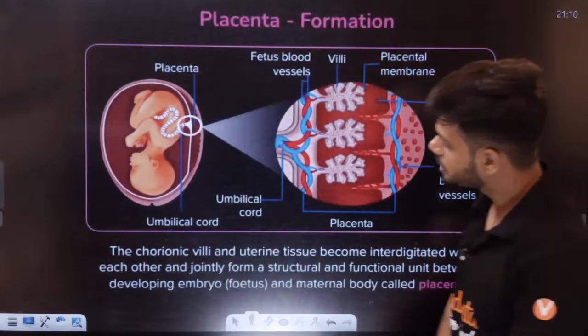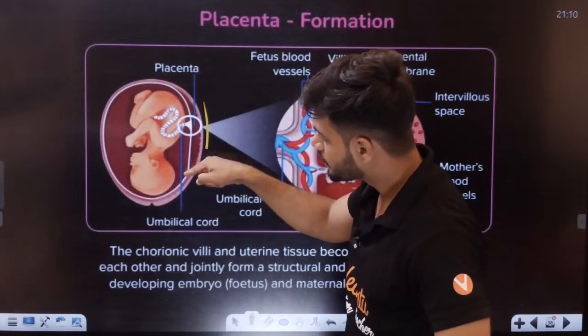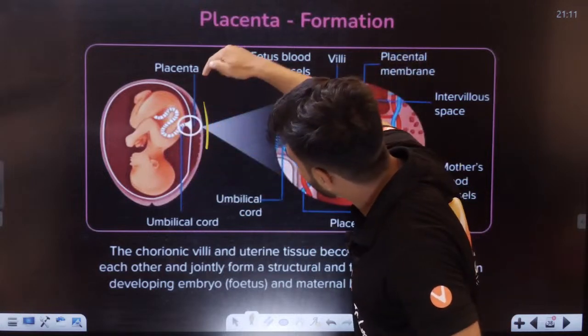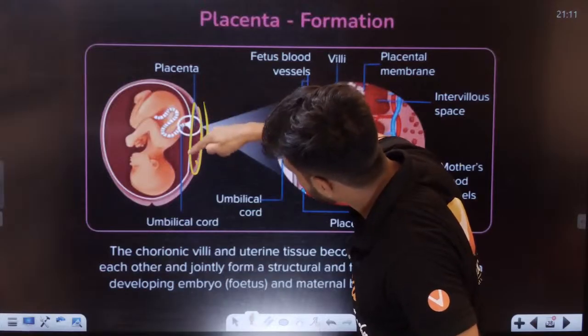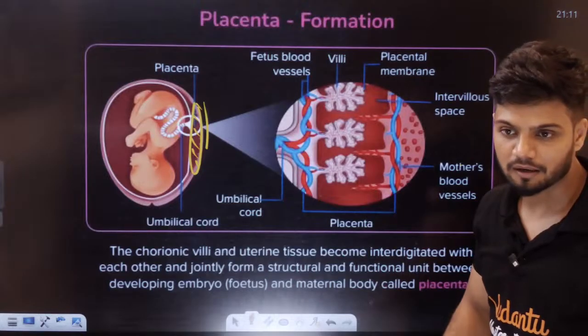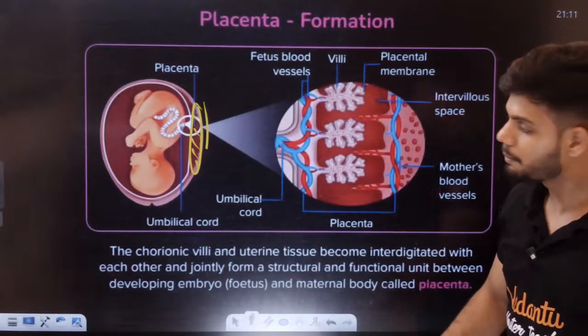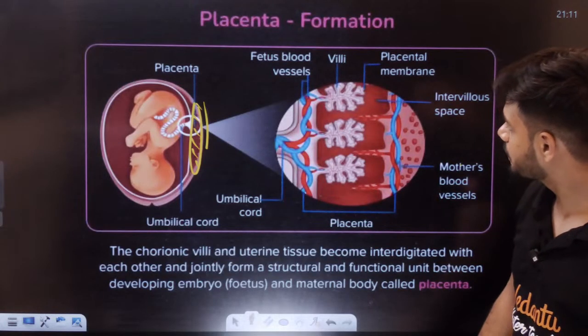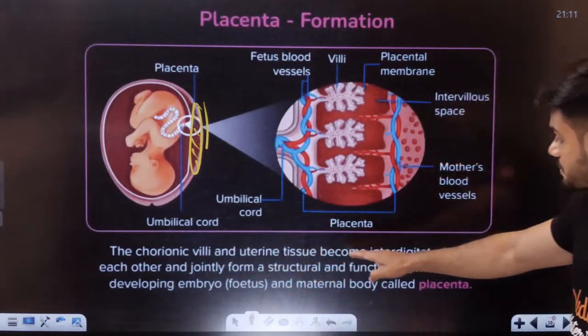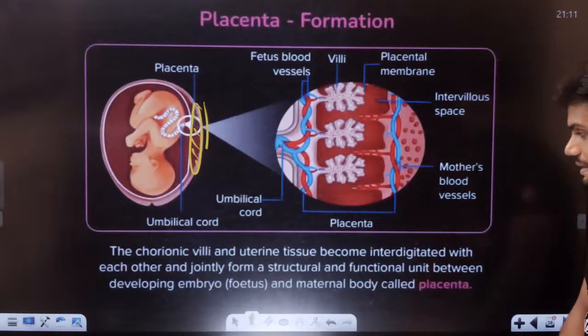Can you see? Here is the womb. Here is the baby. Here is the umbilical cord. And at the bottom, can you see this part here? This right here is the placenta. The chorionic villi and uterine tissue become interdigitated, and we get the placenta, students.